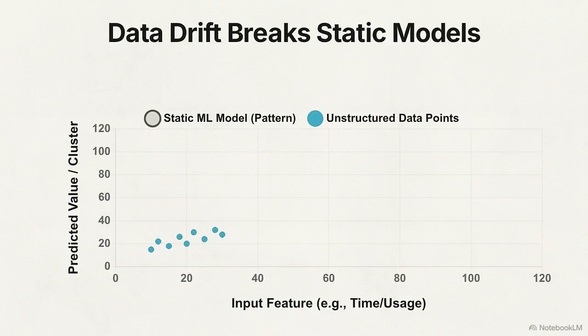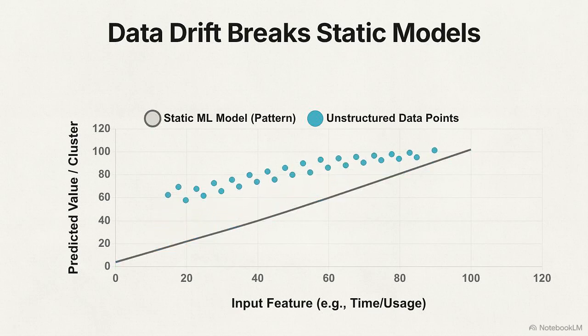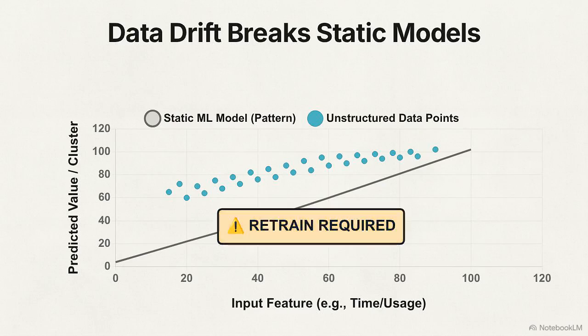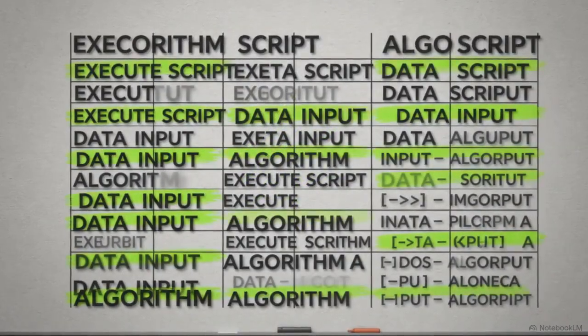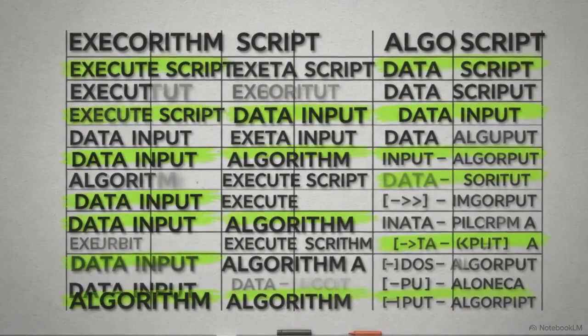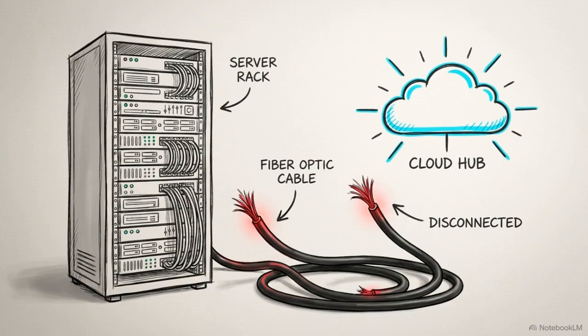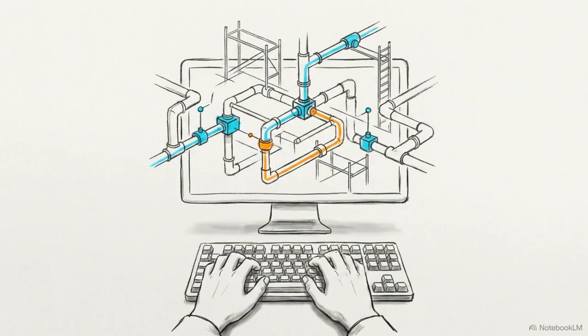Machine learning solved this rigidity by using statistical patterns to handle unstructured data. However, these systems require constant manual retraining to remain accurate as the underlying data shifts. Agentic architecture combines these approaches. It uses probabilistic reasoning to understand a request, but relies on deterministic code to execute the task. While AI models are powerful, they cannot interface with a file system or a cloud server on their own. They produce text. It is the engineer's role to build the infrastructure that interprets that text as a system command.